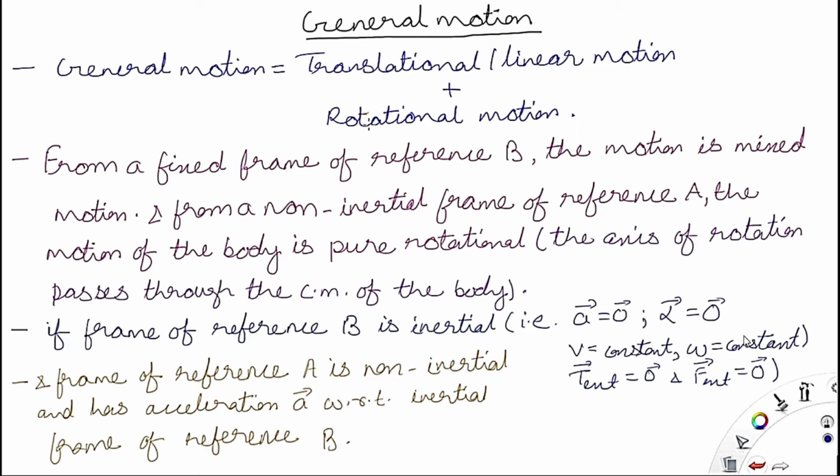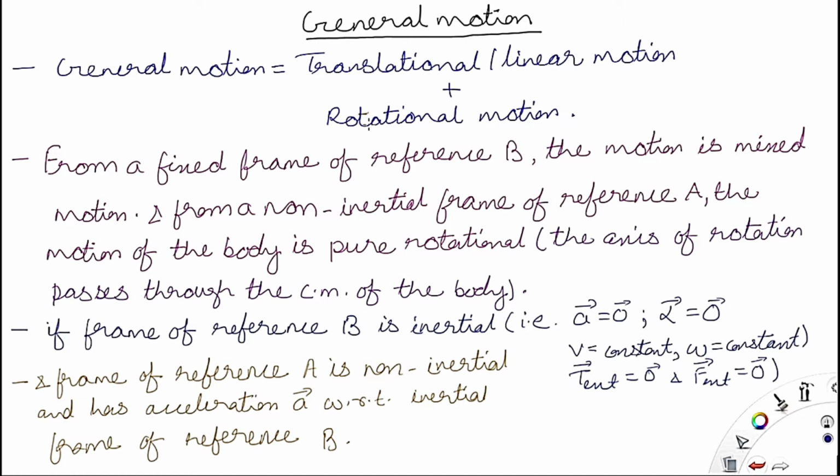That's why linear velocity or tangential velocity is constant, and angular velocity omega is constant, because acceleration is equal to 0. So whatever the velocity the body is moving with is constant.